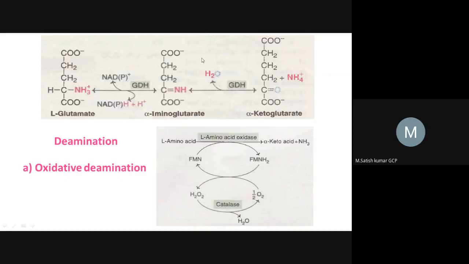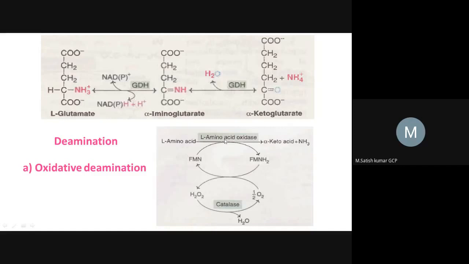So we can see this reaction. And this reaction is catalyzed by a specific enzyme called glutamate dehydrogenase. GDH means glutamate dehydrogenase, which is an enzyme that catalyzes this deamination reaction. What type of deamination is this? This is called oxidative deamination reaction. Here the amine group gets released by the reaction of oxidation, so that's why this is called oxidative deamination. This reaction is catalyzed by GDH, that is, glutamate dehydrogenase.